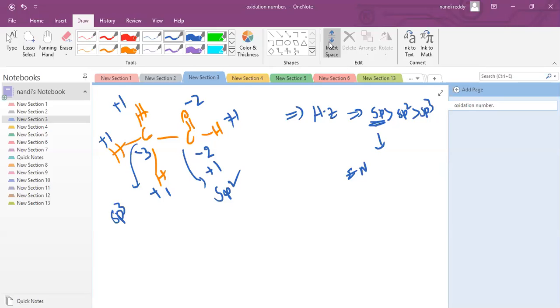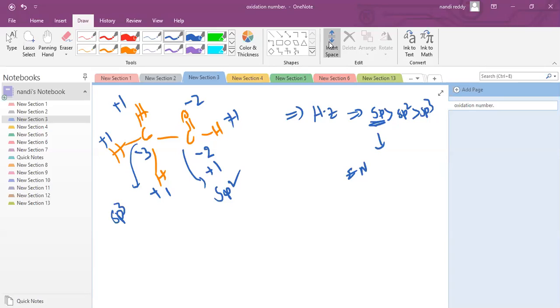Clear? And in this case, due to each hydrogen it is plus one, plus one, plus one. So due to this one, here also plus one. All this plus one means this has minus three. But due to this carbon, this becomes plus one. You can write plus one here. What is the net oxidation number of this carbon? Minus two. Here the net oxidation number is minus one plus two minus one, 0. In this case the carbon oxidation number is 0, here minus 2.